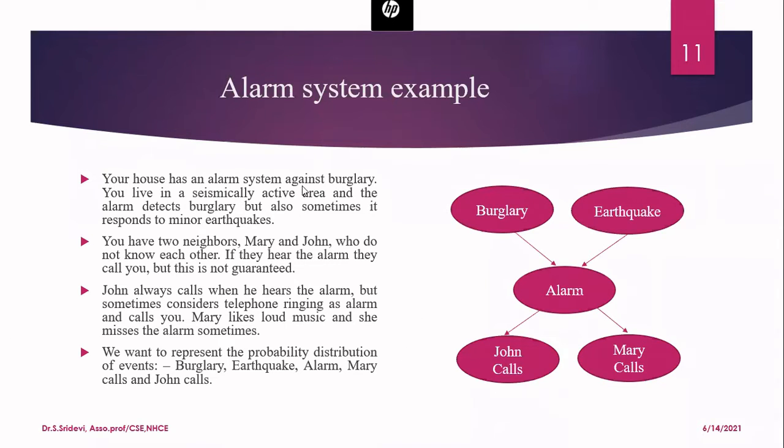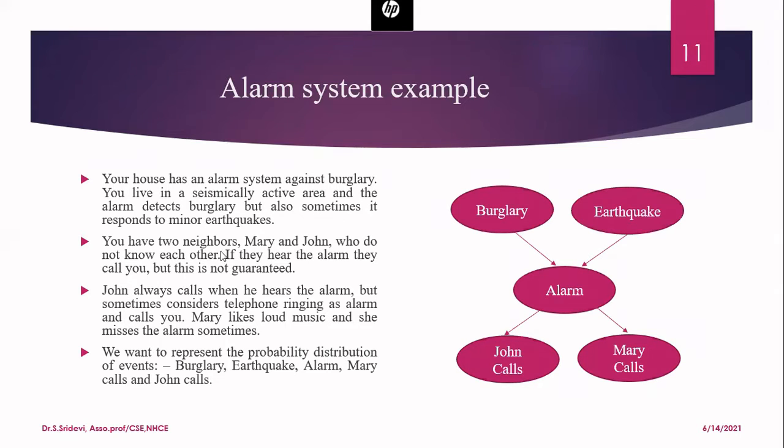Your house has an alarm system against burglary, and you are living in a seismically active area. That means sometimes you will get earthquake also. And the alarm detects burglary, but sometimes it responds to minor earthquake. It means that if I get an alarm, I can't say that there is a burglary with 100% surety, because sometimes there may be earthquake. The alarm will respond to that and it will ring. So with the alarm only, I cannot say that there is a burglary. But my problem statement is I have to detect burglary. Let us see how to proceed with the remaining statement.